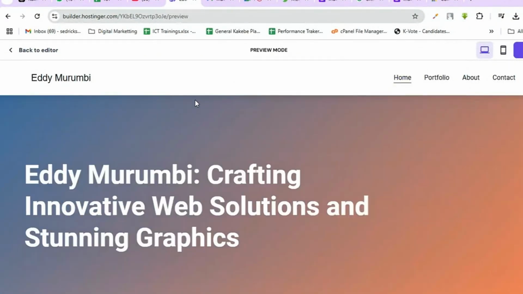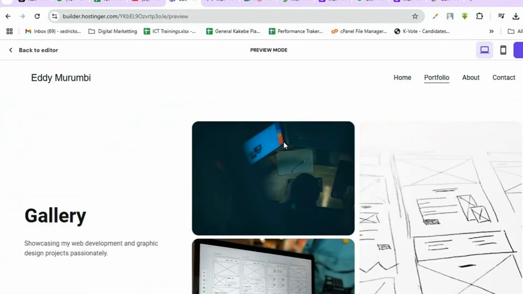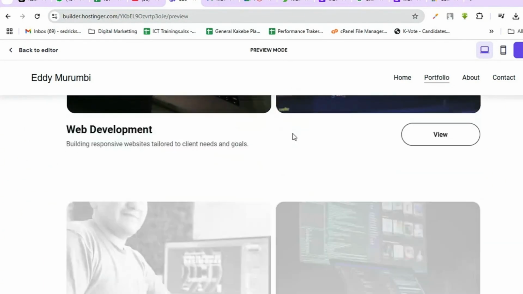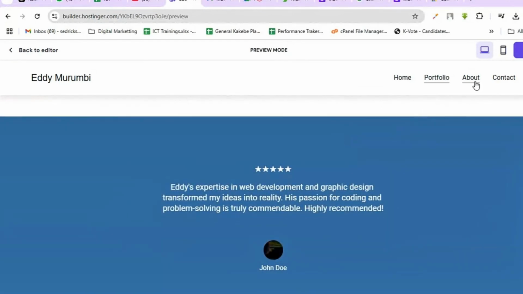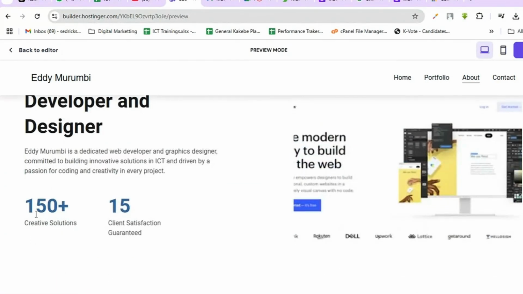So this is the actual website on the preview mode. So we can click on portfolio. Then it should be able to display the gallery of what it's doing. So from here, you now take up the initiative to start editing it. And this one doesn't need code. You don't need code to edit all this. When you come to the about page, you see passionate about web development and a designer. He has done 150 creative solutions. He has 15 satisfaction in clients.